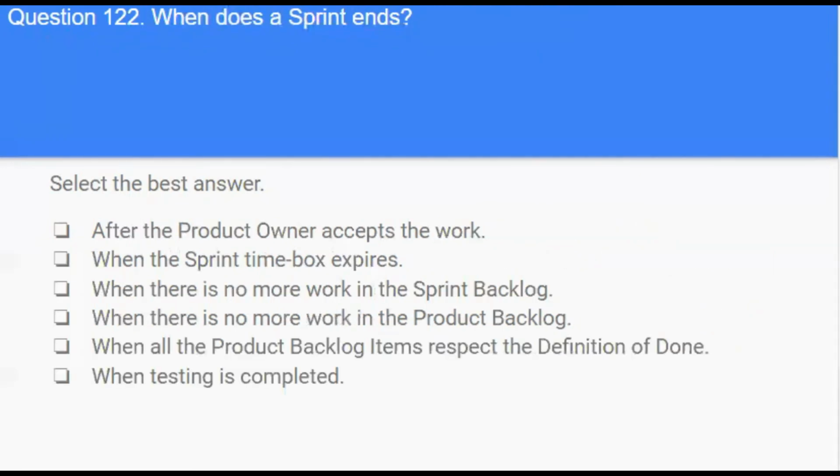Next question. When does a sprint end? Options. After the product owner accepts the work, when the sprint time box expires, when there is no more work in the sprint backlog, when there is no more work in the product backlog, when all the product backlog items respect the definition of done, when testing is completed.